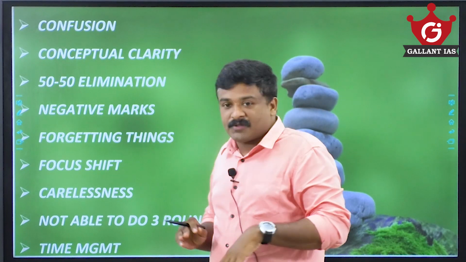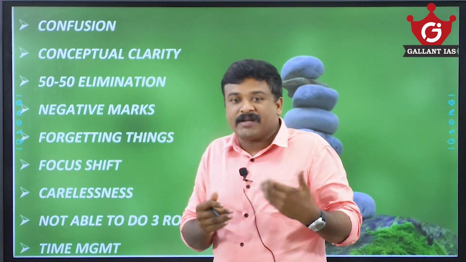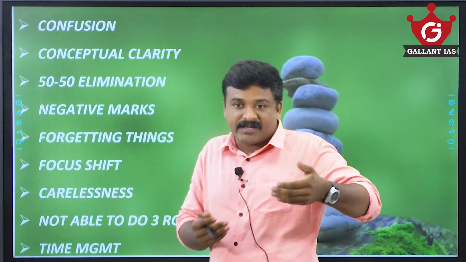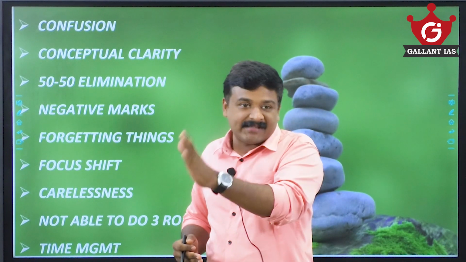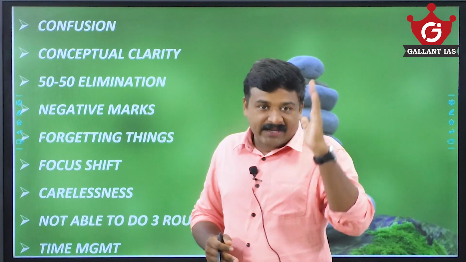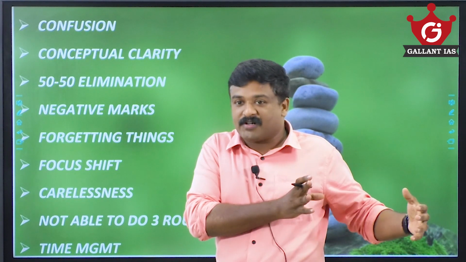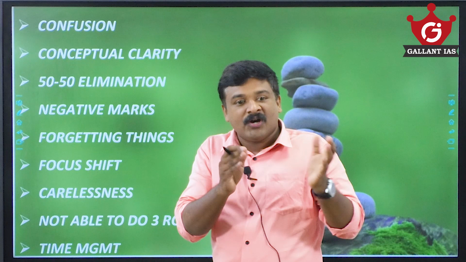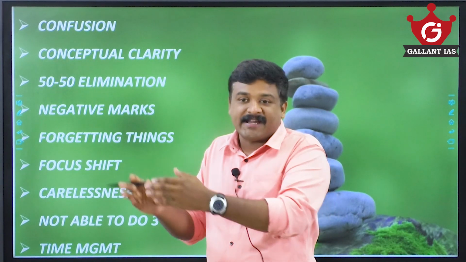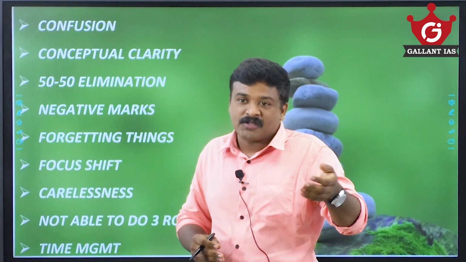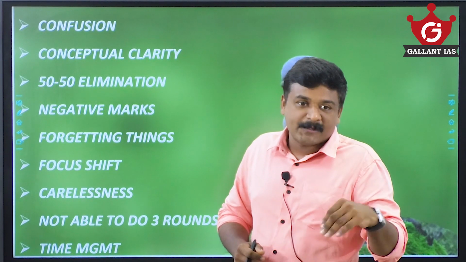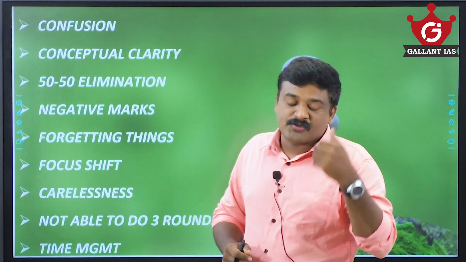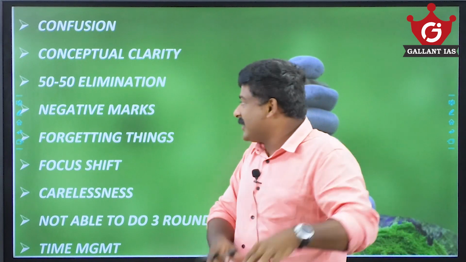So 50-50 elimination, some confusions are there. The negative marks, even though you try to give more attempts, more questions, still negative mark issues are there. You go for 3 rounds of reading, X, Y, Z category reading. Am I right? X category of questions you do in the first round of reading, which is easy questions. Y category is moderate and Z category is the toughest questions. But still, even though you go for 3 rounds of reading, many make mistakes, especially negative marks. So the concern is how to reduce the negative marks.